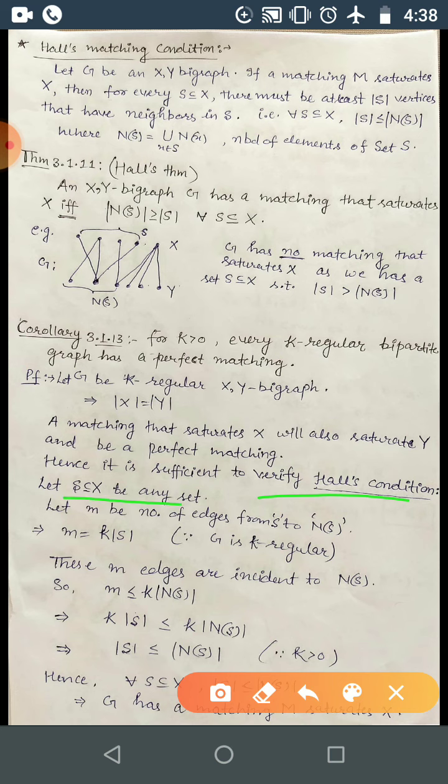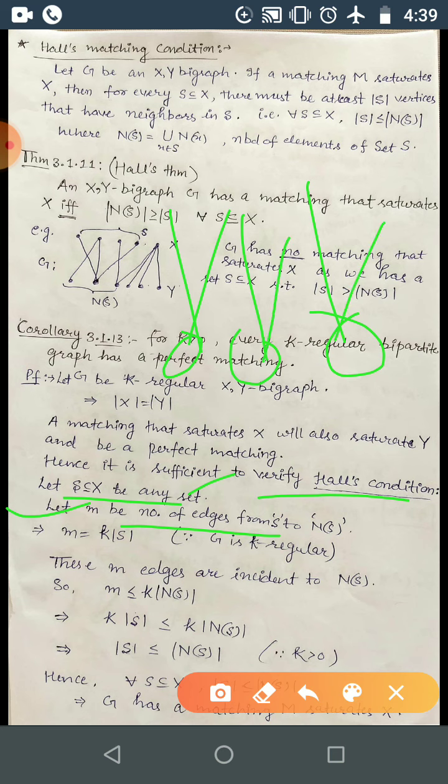So here you can take m to be the number of edges from S. Here I have taken X, and S is any arbitrary subset of X, and m is the number of edges from S. Suppose we are just taking this one: these are the m edges from S to N(S).